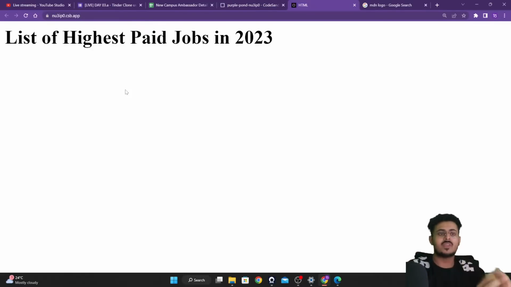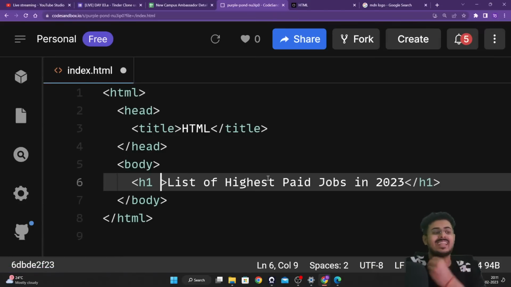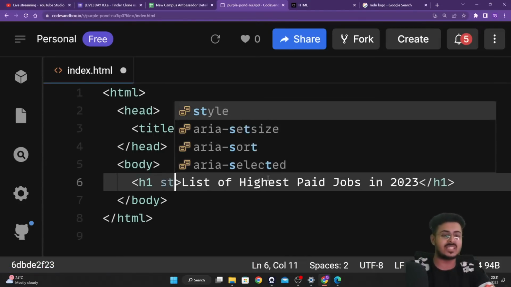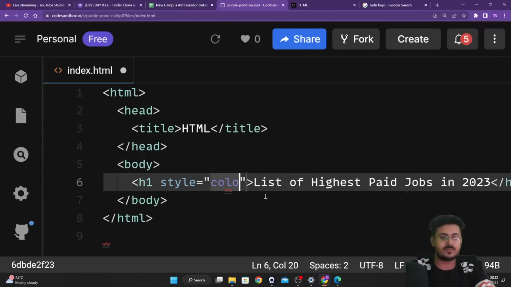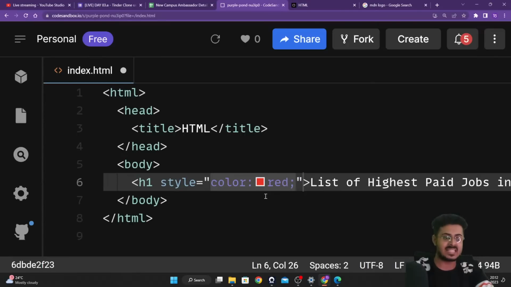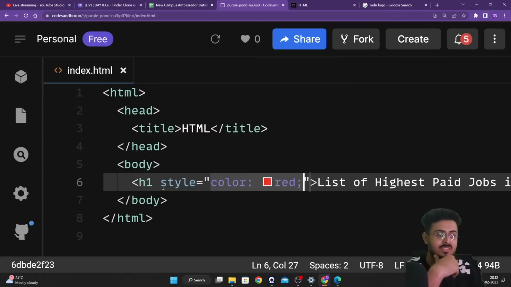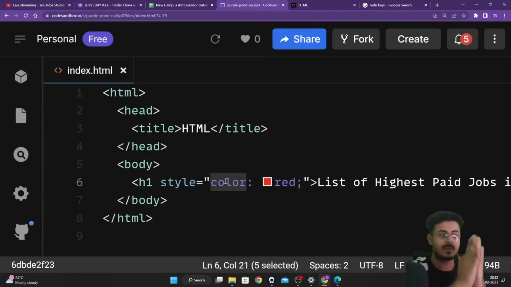So what will I be doing? There are multiple things I can do. The first thing is I can come to the h1 element and add an attribute right over here. I will add an attribute called style, and I'm going to write color: red. I'm just adding an attribute called style, and I'm saying that the styling I want to apply here is that the color of this particular text should be red.